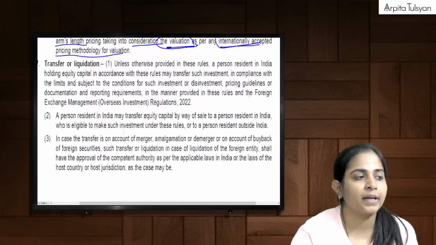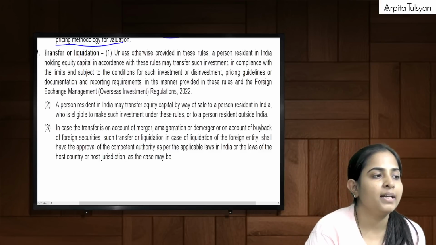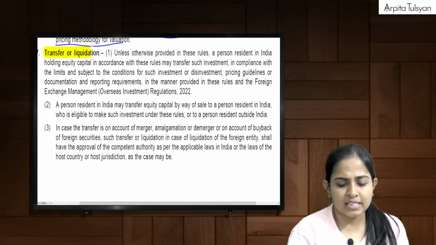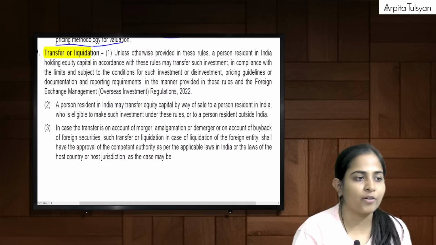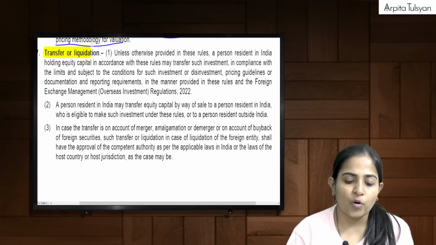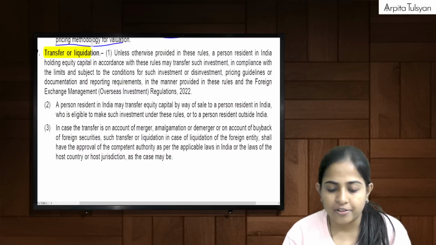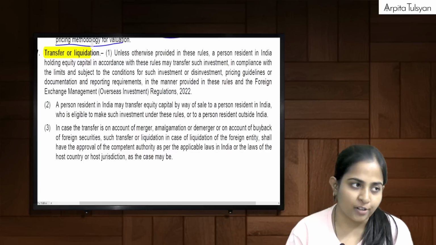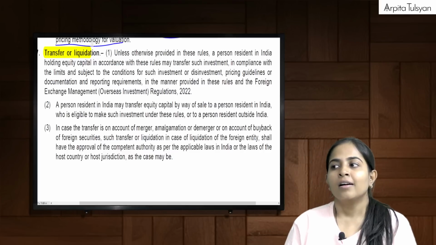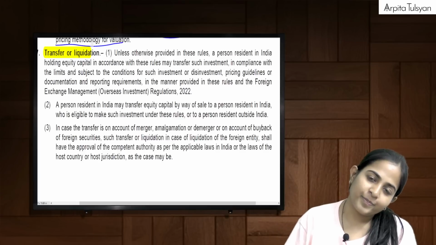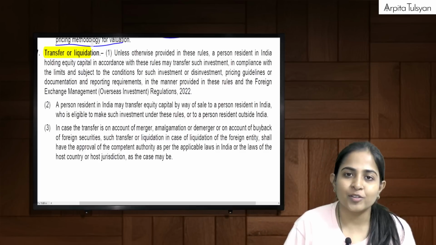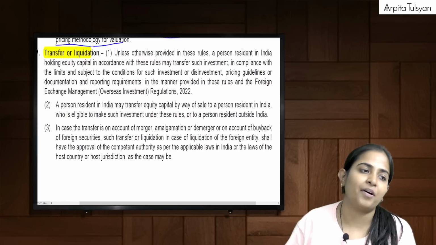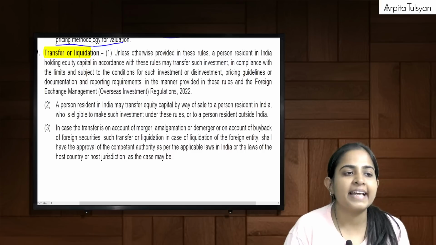Okay. Then the next one, that is transfer or liquidation. Okay, simple point, transfer or liquidation. Now, what are they trying to tell us here? First of all, if we are doing investment in overseas or in any particular foreign entity, will there be a disinvestment also? Or will there be a transfer also? Yes, suppose if we are investing, then there will be sale also. If there is a purchase, then there will be correspondingly sale also.